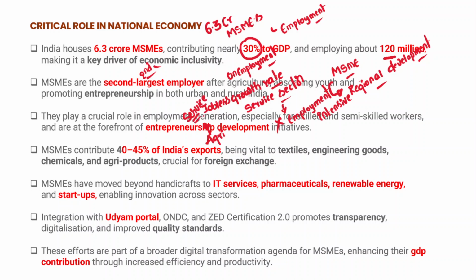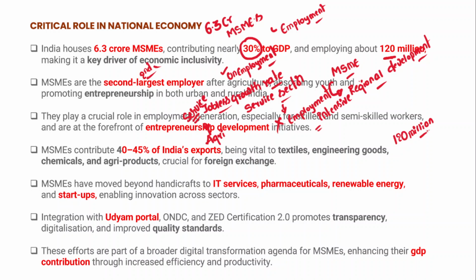Agriculture sector to service sector, skipping the manufacturing or industry, and that is why we have a huge unemployment rate, and that is why we call India's growth jobless growth. So I hope it is clear for you. And in fact, as we have already discussed, MSMEs create around 120 million jobs. So they play a very important role in creating gainful employment opportunities for the youth.